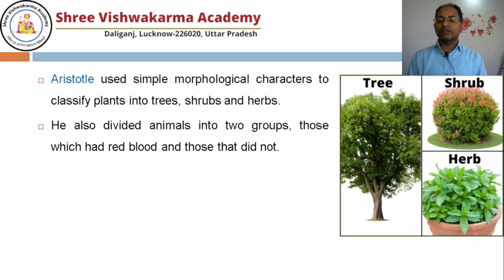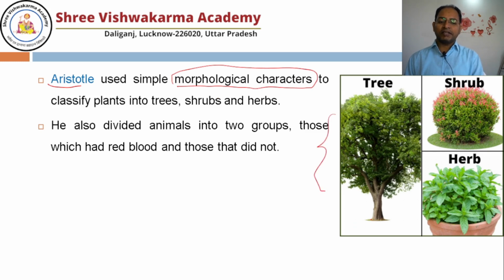The first scientific classification was done by one scientist, Aristotle, philosopher and scientist, and he used some morphological characters which we still use. He divided plants into three parts: tree, shrub, and herb. A plant whose height is more, we can call a tree.